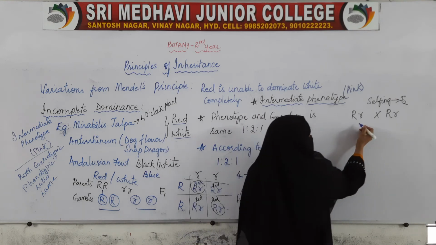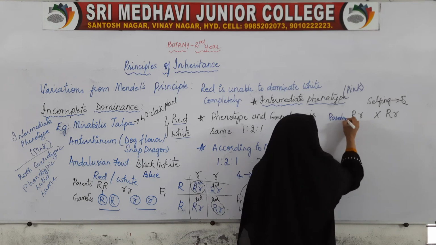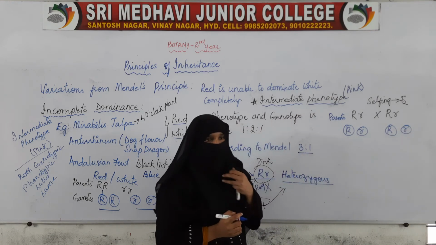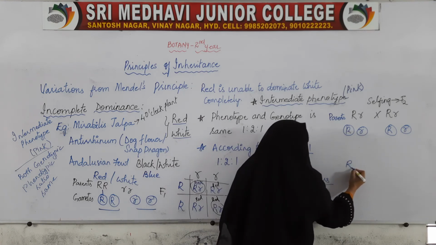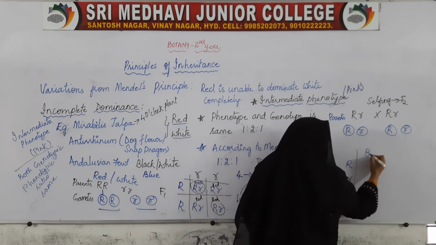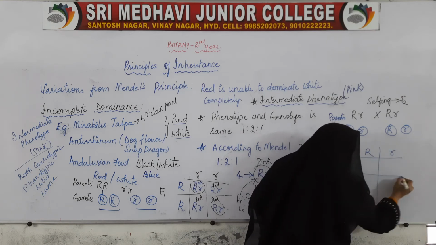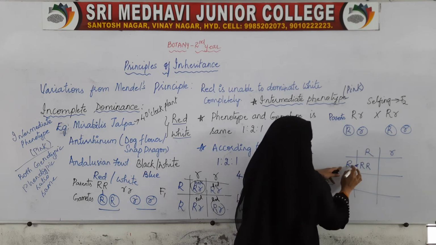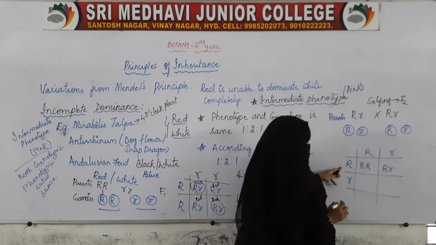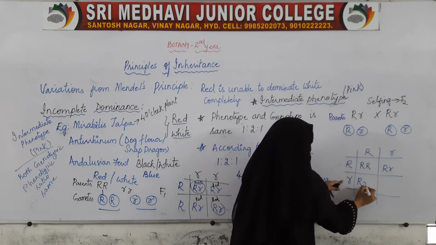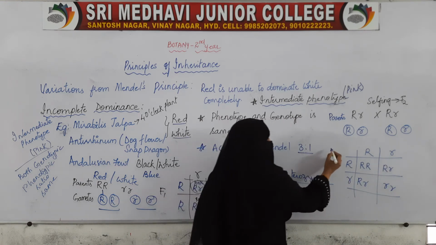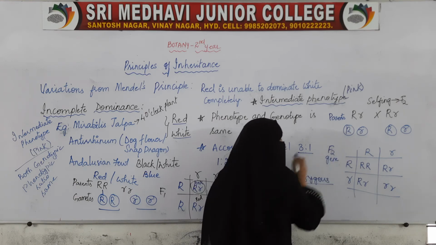So what gametes will form? These are the parents. Gametes will be capital R small r, and for the other also capital R small r. These are the gametes. We take them on one side, capital R small r, capital R small r. Make the square. We get capital R capital R, then capital R small r, capital R small r, and small r small r. So this is the F2 generation.